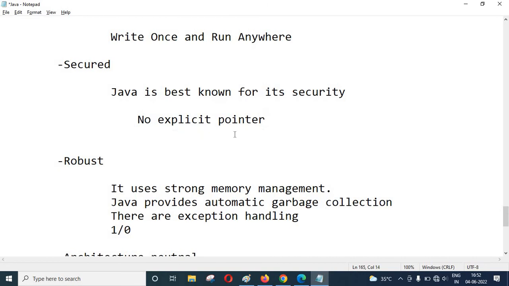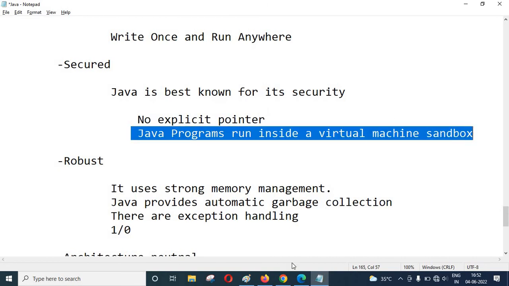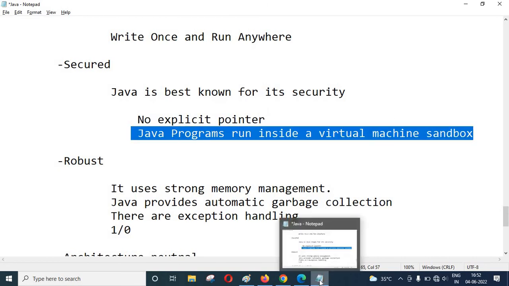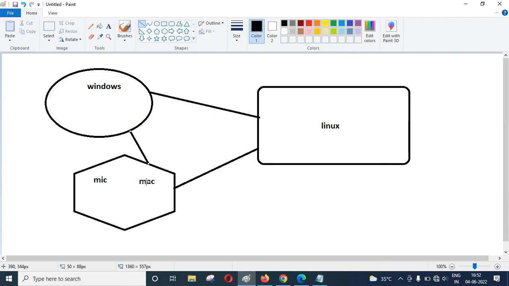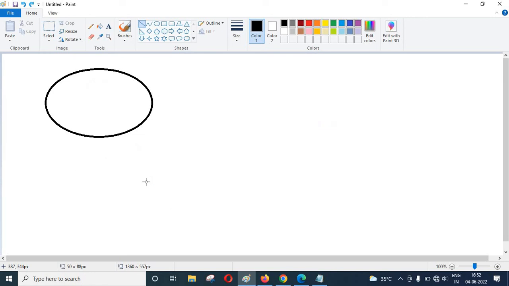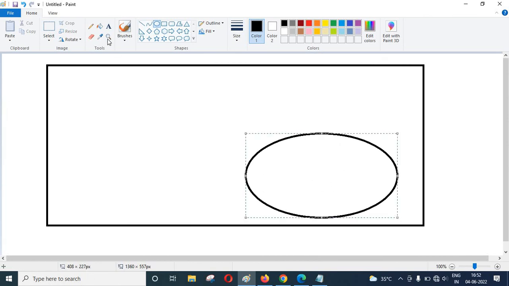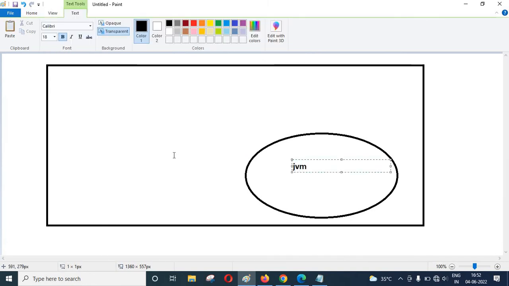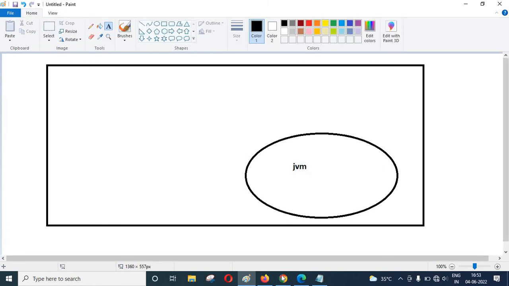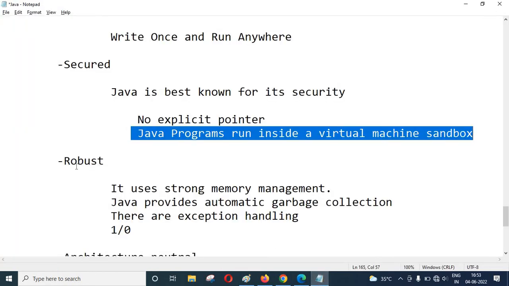The second one is that a Java program runs inside the virtual machine sandbox. That means Java allocates its own memory in a separate place. Let me take an example of how Java takes separate memory in RAM. Suppose this is RAM, and Java takes its own memory like this. That is called the JVM, Java Virtual Machine. This is separate memory allocated in RAM, and that makes Java more secure.